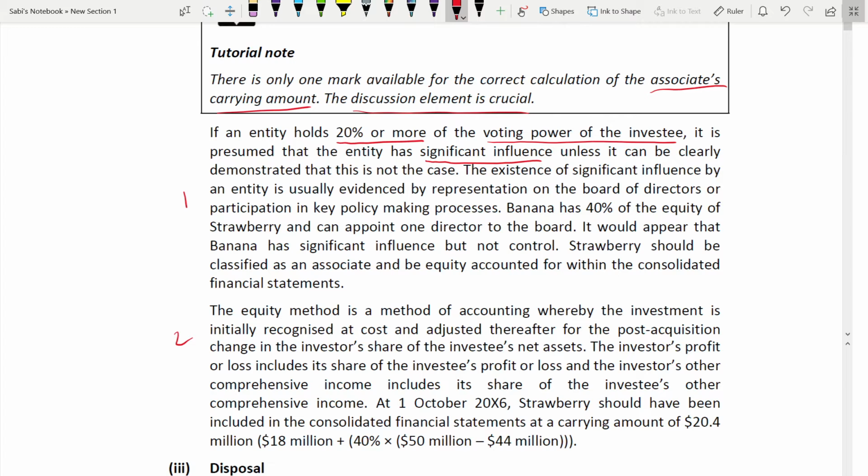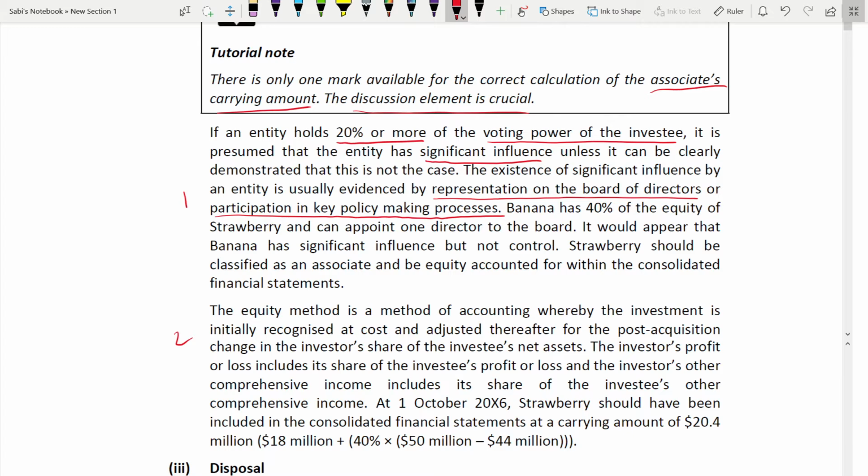So the existence of significant influence by an entity is usually evidenced by representation on the board of directors or participation in key policy making. So there are two ways. One is representation on the board of directors. The other one is participation in the key policy making process. Is the parent company the one making the key policy decisions in the company?